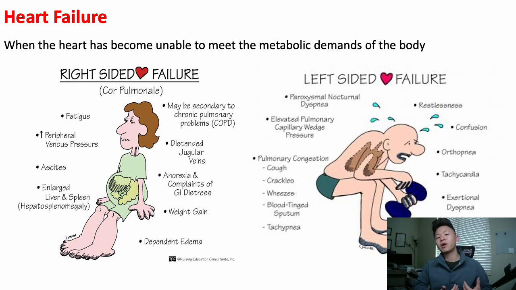Now, on the left side of the heart, fluid comes from the lungs and heads to the left side of the heart. So if there's problems with the left side of the heart, fluid backs up again into the lungs. So symptoms are going to be more on the lungs. So on the right side of heart failure, any symptom that doesn't have to do with the lungs, meaning fatigue, liver issues, spleen issues, ascites, meaning fluid buildup in the stomach, distended JVDs, right? Jugular vein distension, weight gain, edema, anything that has to do with the body, you're going to note that down as right side heart failure.